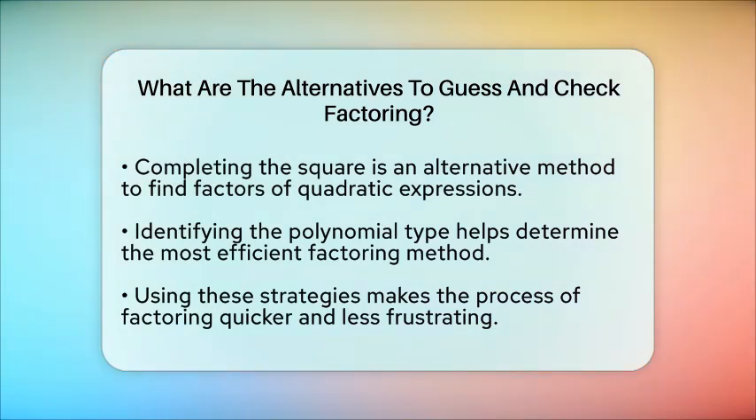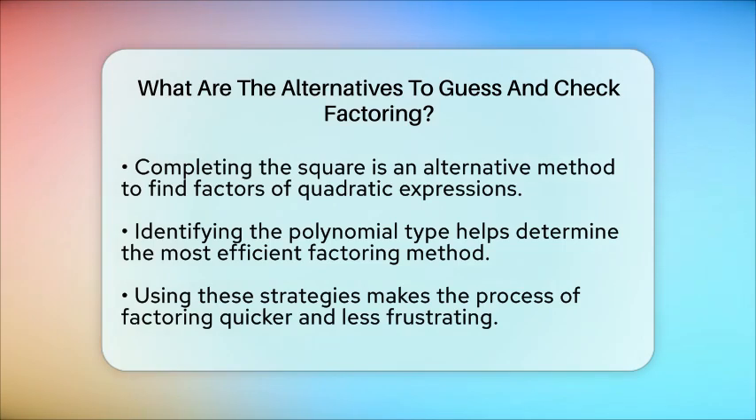Lastly, if the polynomial is quadratic and other methods don't work, you can always use the quadratic formula. It finds the roots of the quadratic, and from those roots you can write the factors. Completing the square is another way to rewrite the quadratic to see the factors more clearly.